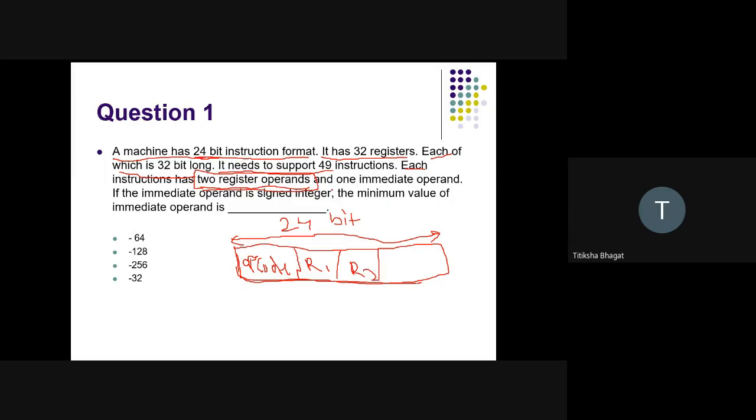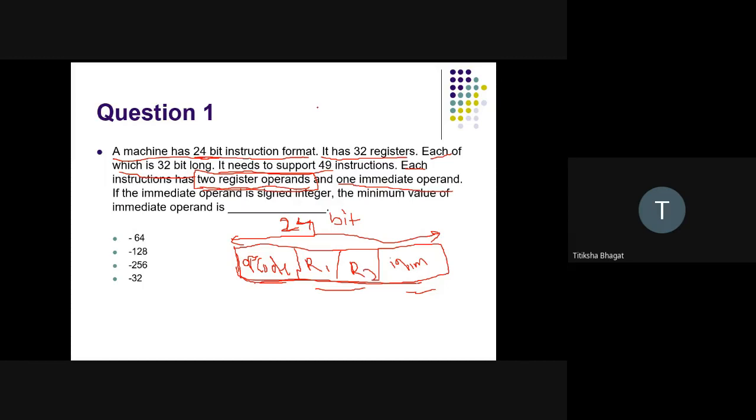Along with that, each instruction has one immediate operand. So according to the question, the instruction has two registers and one immediate operand, along with the opcode, and the total length of my instruction is 24 bits. This is all given in the question itself.